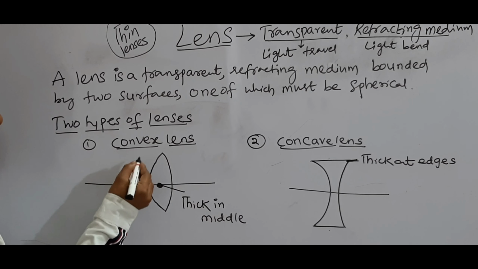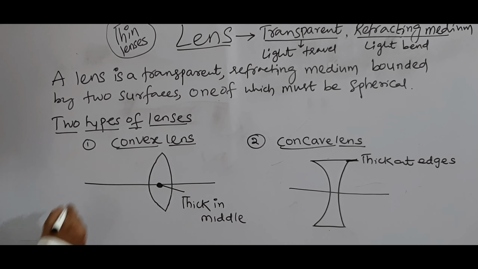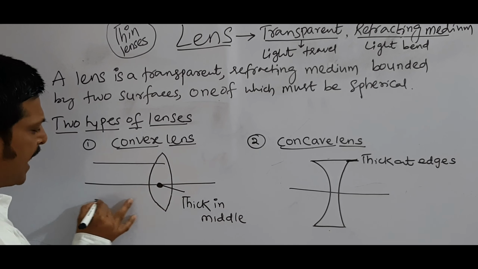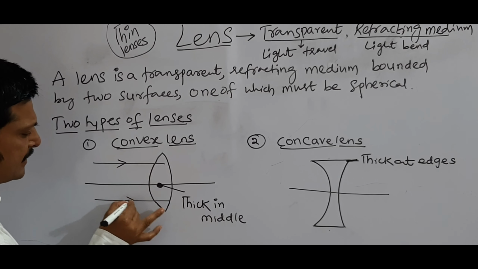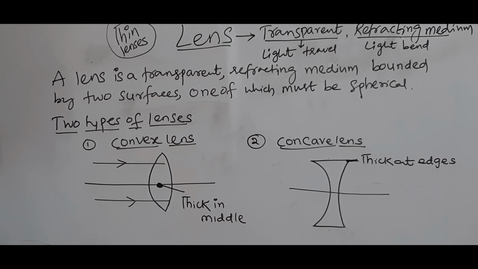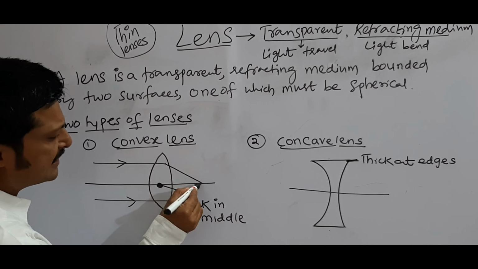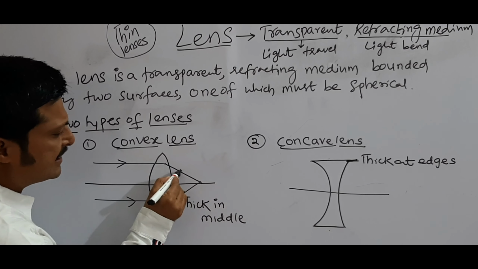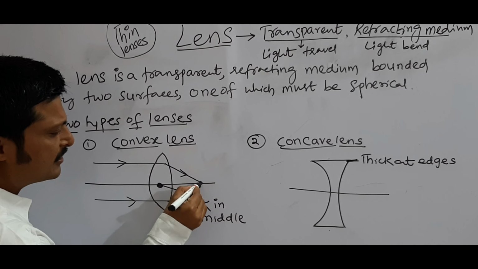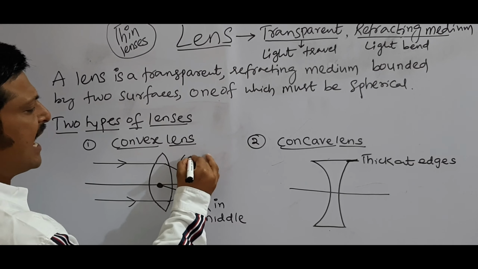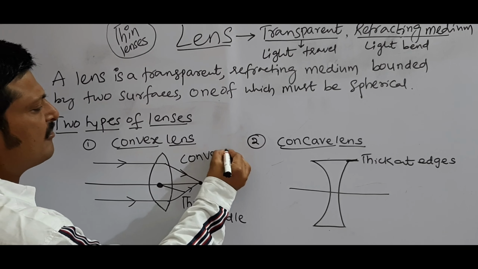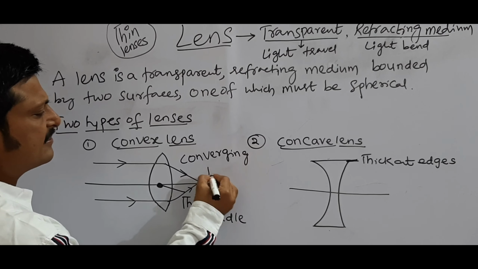Right? Now what is the action of a convex lens? See here, when a parallel beam of light passes through a convex lens, this lens converges the rays at one point. So this lens acts as a converging lens.